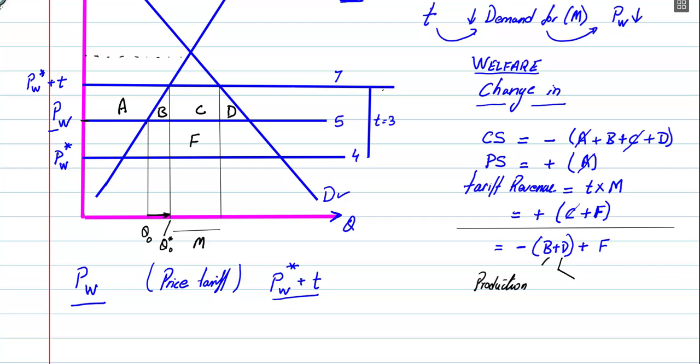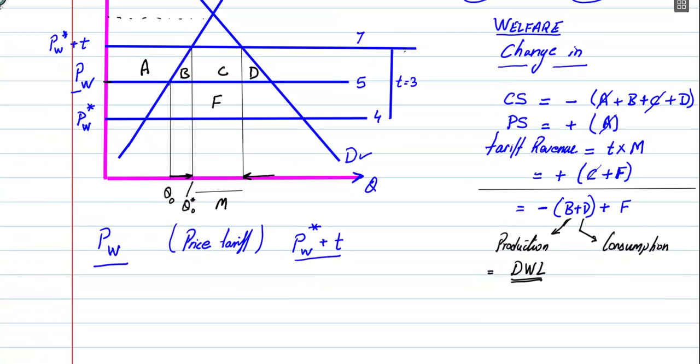What about consumption distortion loss? That is a decrease in the consumption of the good because you now have a tariff imposed. So this is your consumption distortion loss. Both of them together are referred to as deadweight loss because this doesn't accrue to anyone, it just disappears.